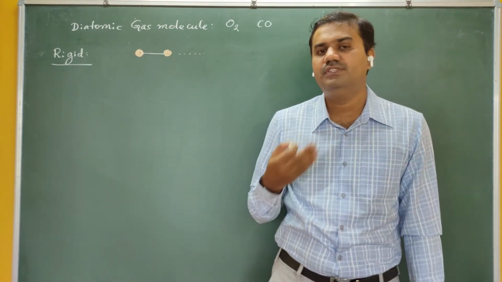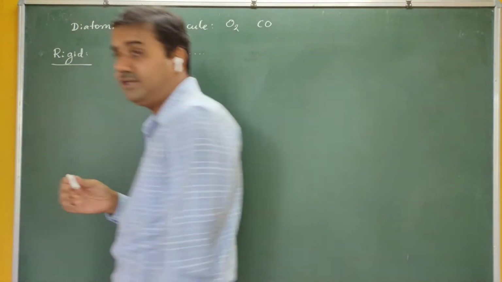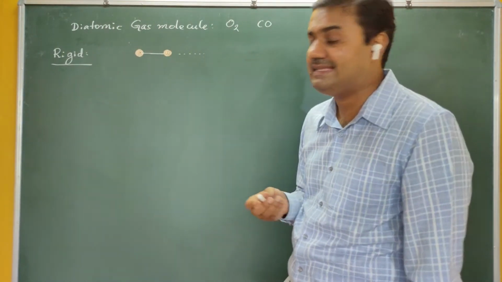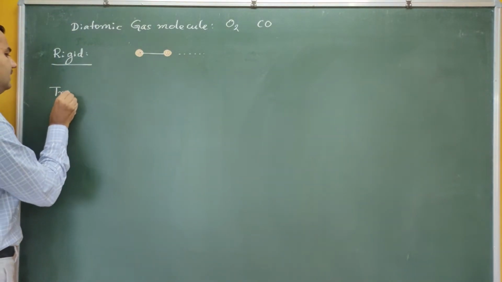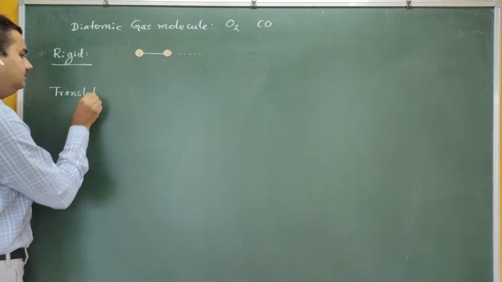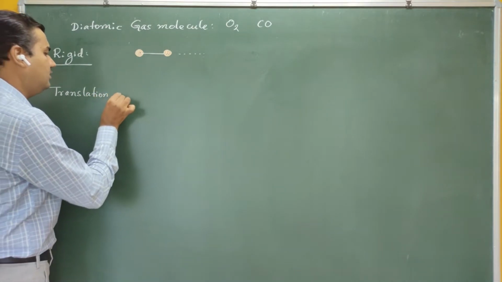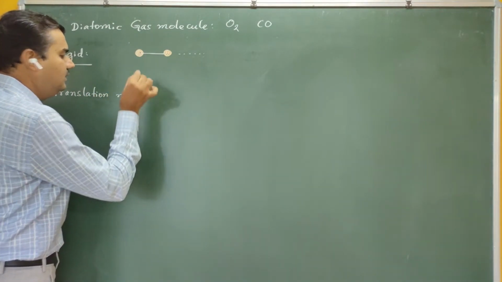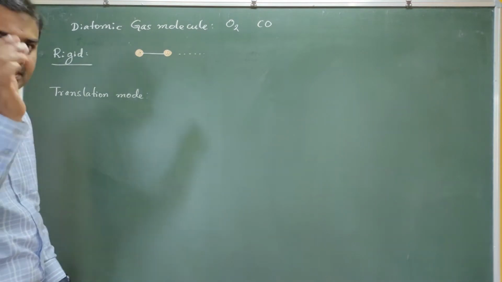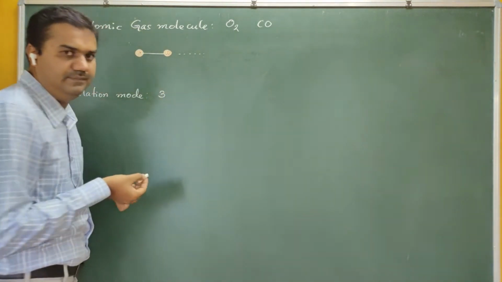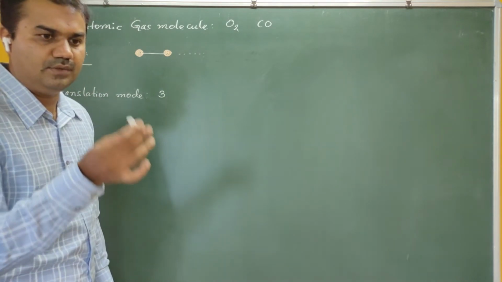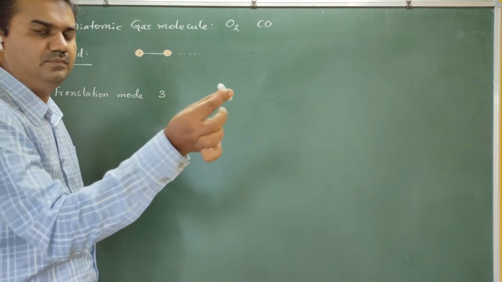This kind of motion we call translational motion, the translation mode. Due to the translation mode, it has got 3 degrees of freedom.